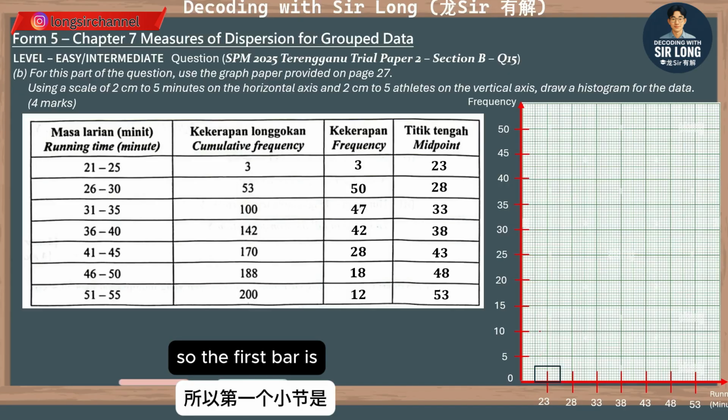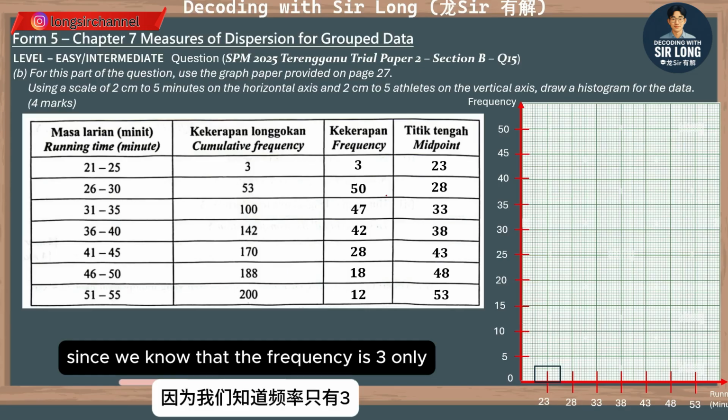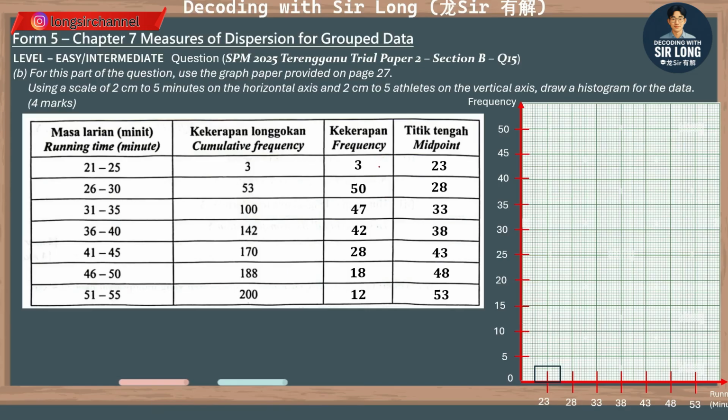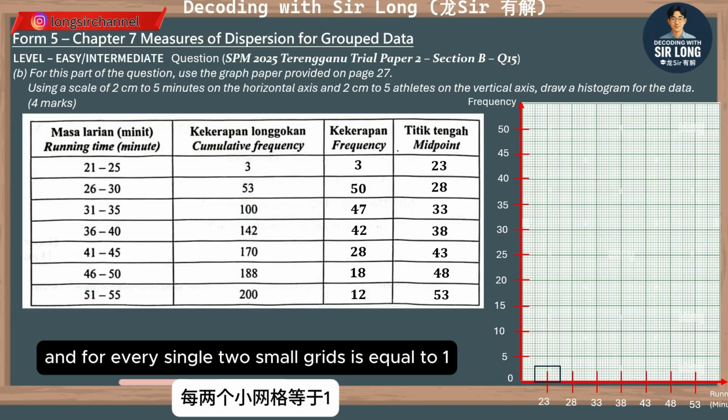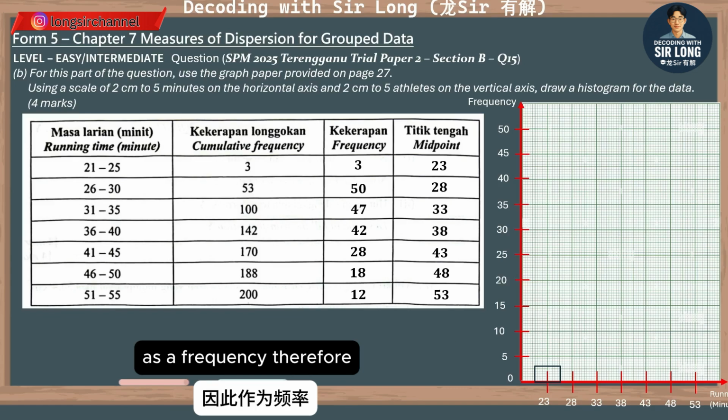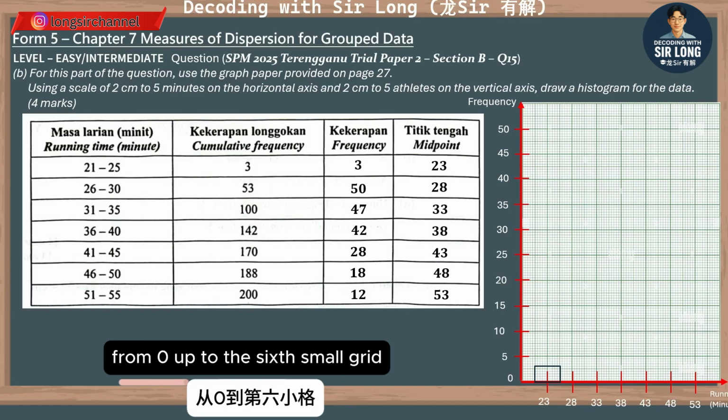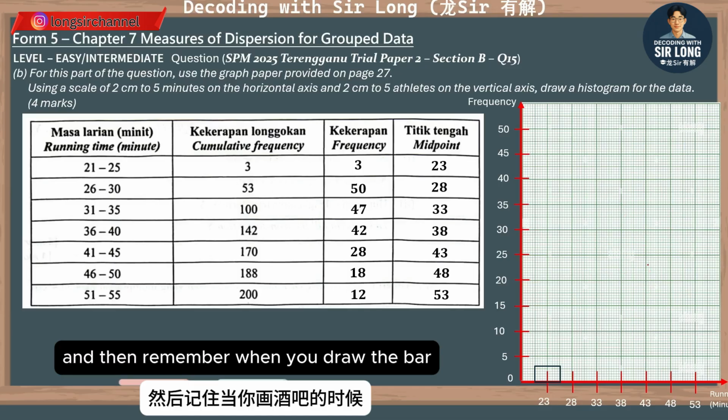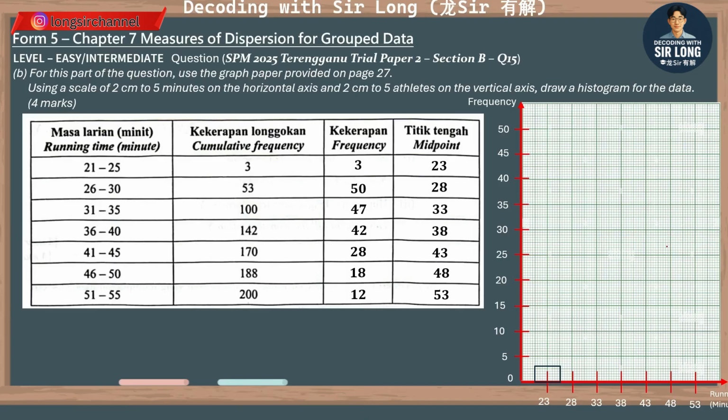So the first bar is, since we know that the frequency is 3 only, and every 2 small grids is equal to 1 as a frequency, therefore from 0 up to the 6th small grid. And then remember, when you draw the bar, make it even.